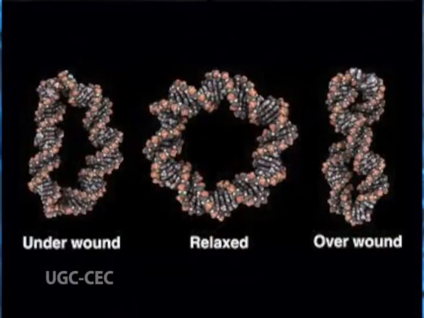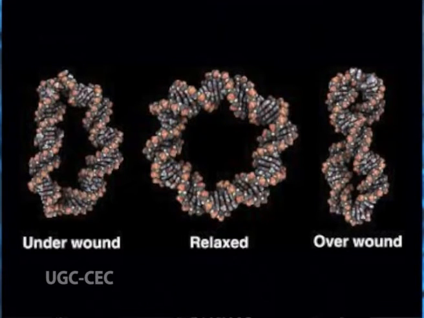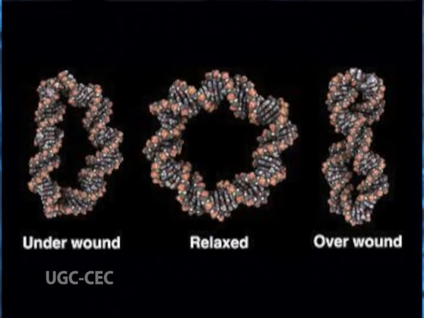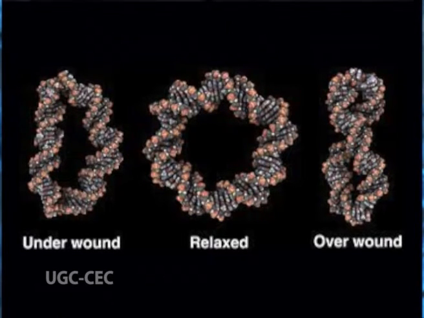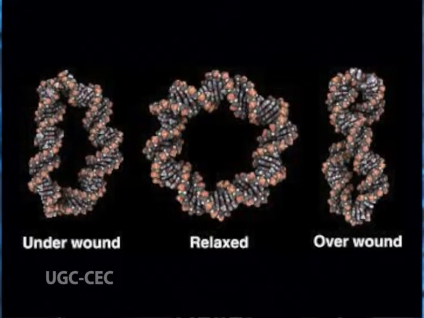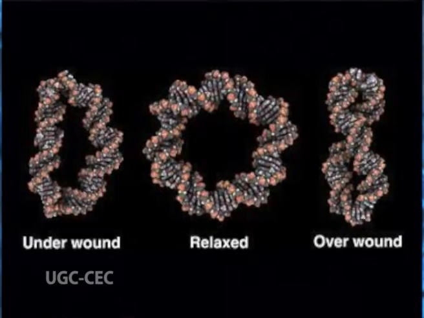The biologically active form of DNA is superhelical, a topologically strained isomer created by underwinding or overwinding the double helix. Underwound DNA is said to be negatively supercoiled and the resulting superhelix is right-handed, while overwound DNA is positively supercoiled and forms a left-handed superhelix.